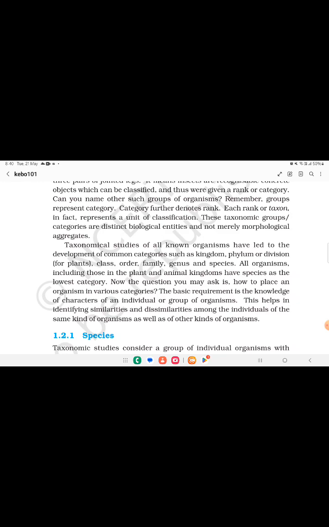Now the question you may ask is how to place an organism in various categories. The basic requirement is the knowledge of characters of an individual or a group of organisms. This helps in identifying similarities and dissimilarities among the individuals of the same kind of organism as well as of the other kinds of organisms.